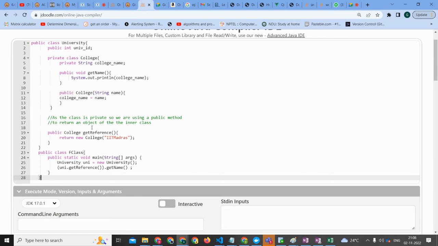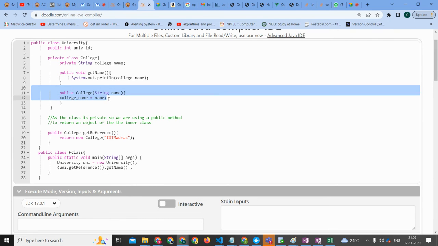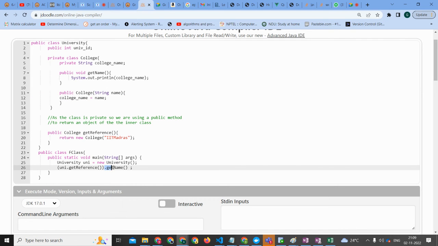And so while we are creating the object of the college class, we will go to the college class line number 4, and we see the constructor of the college class, and we are putting college name equals IIT Madras. So with this we have done university get reference. Now we have another method to call, that is get name.